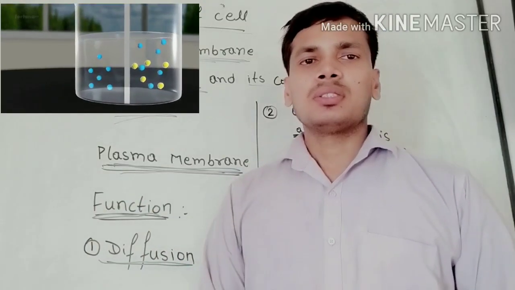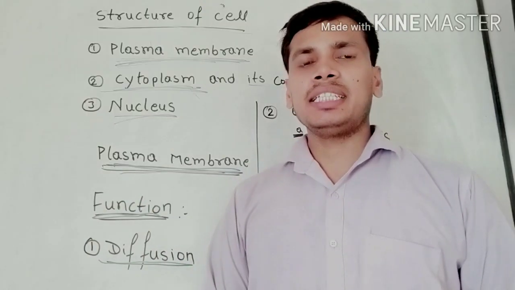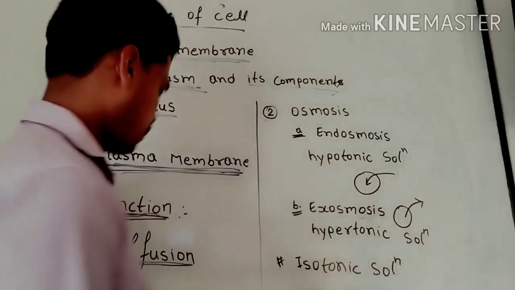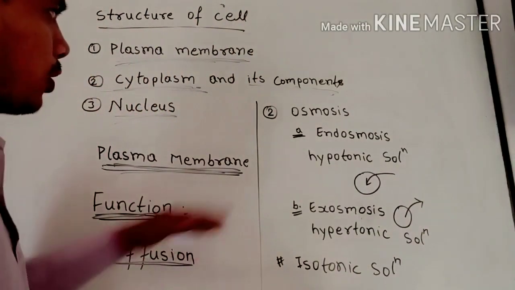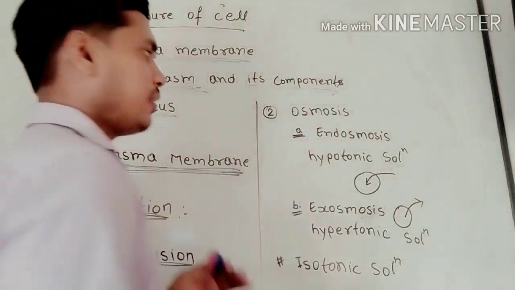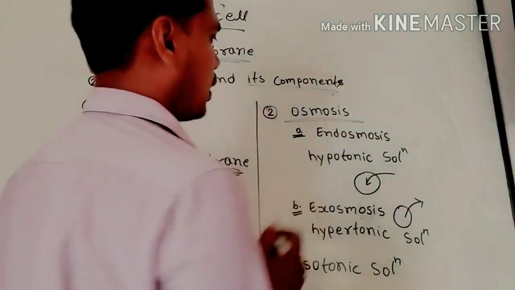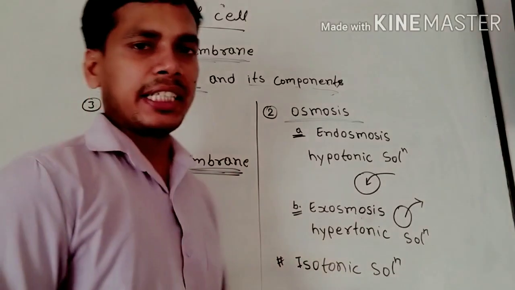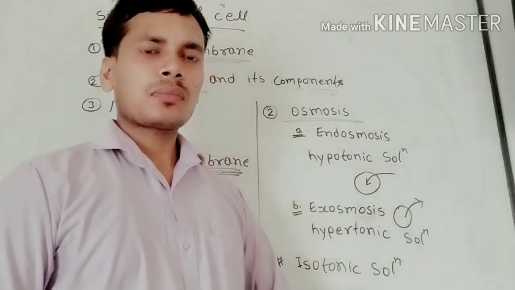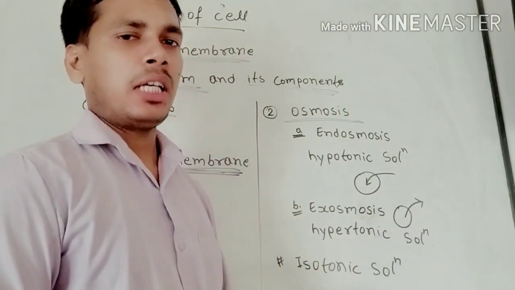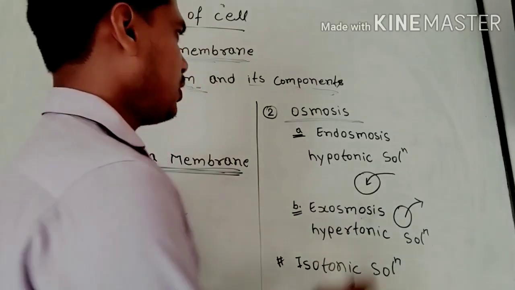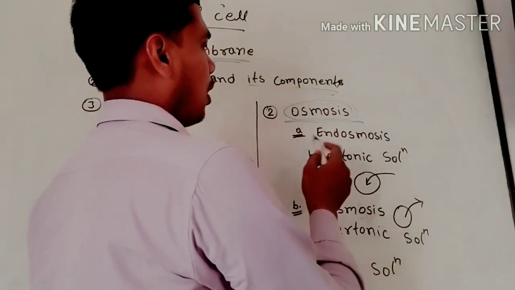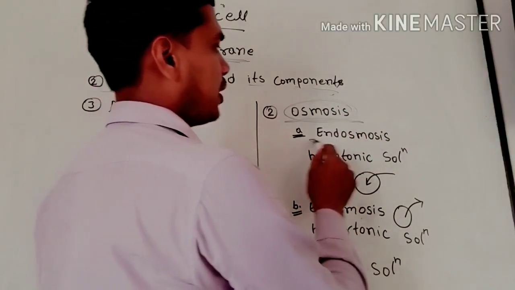And second is osmosis. In this process, liquid material like water enters or exits the cell. There are two types of osmosis. First is endosmosis and second is exosmosis.